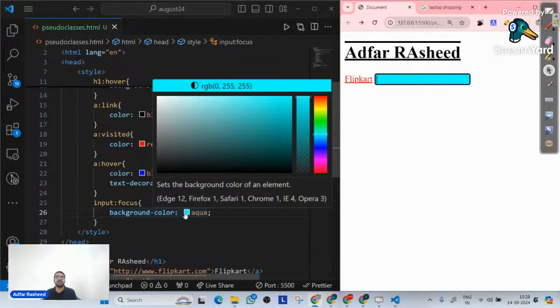So what are pseudo classes? If I have to conclude here, pseudo classes are such kind of selectors that we can implement on our elements when a specific state for that element is reached, like hover, like visited, like focus, like blur. Later on, we might see that as well. So these all are pseudo classes. This is one family of pseudo classes.